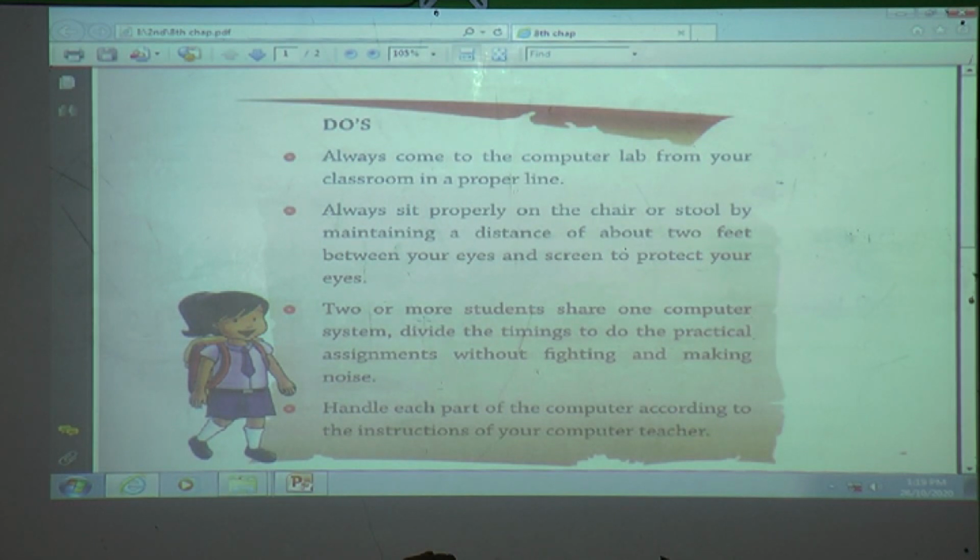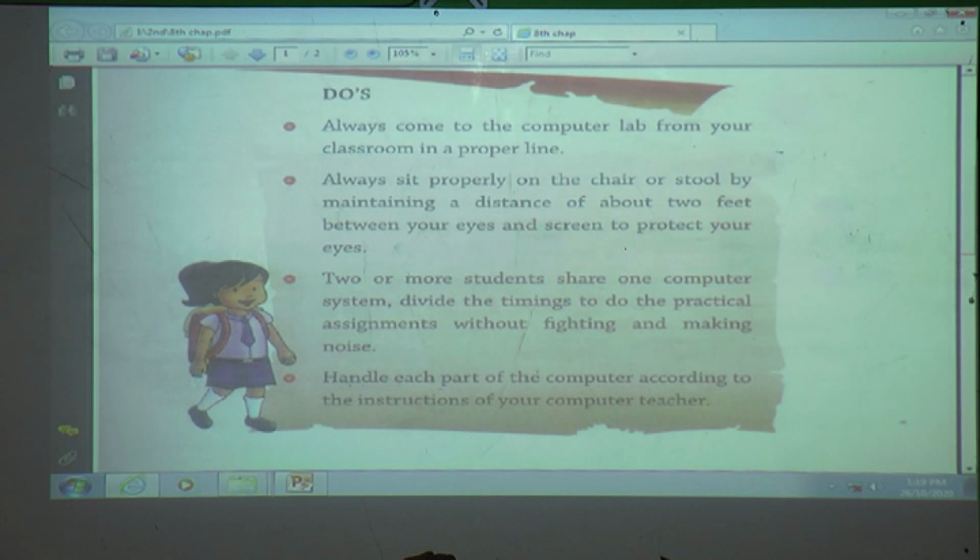If 2 or more students are sharing the computer, then divide the time, don't divide the computer parts, and handle each part of the computer according to the instruction of your computer teacher.